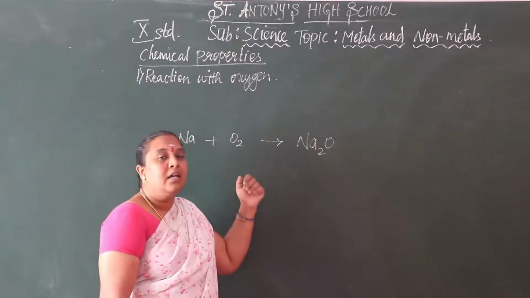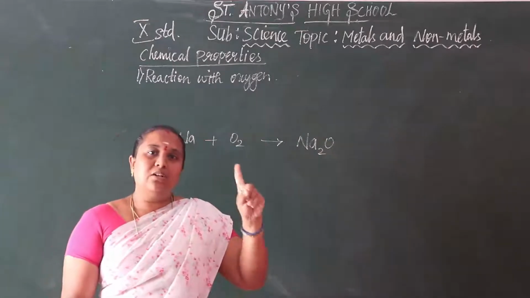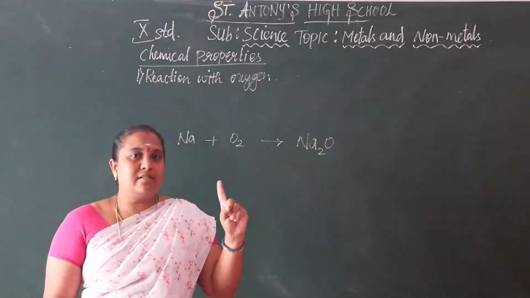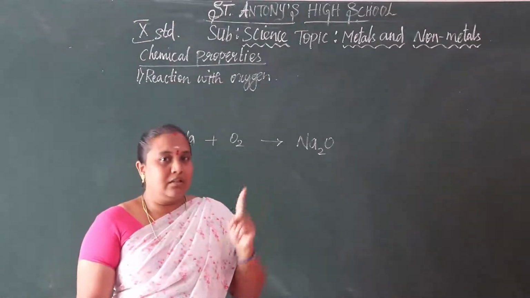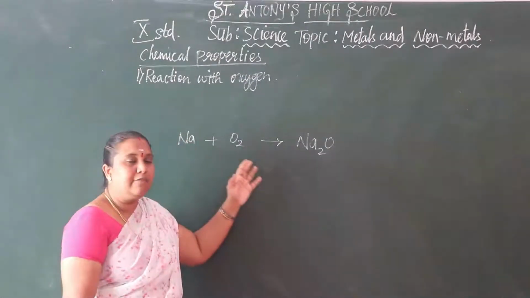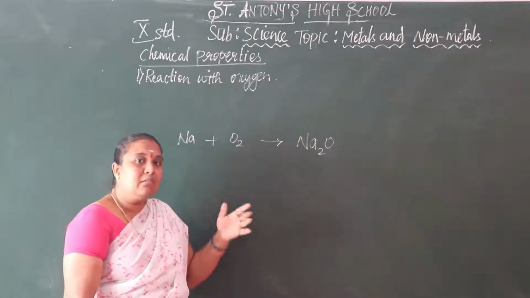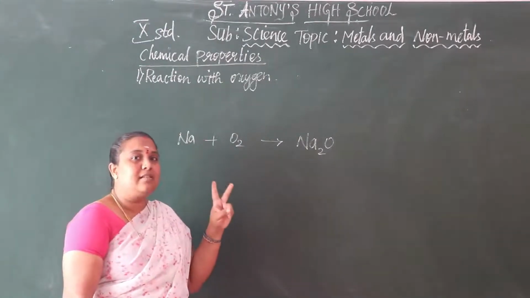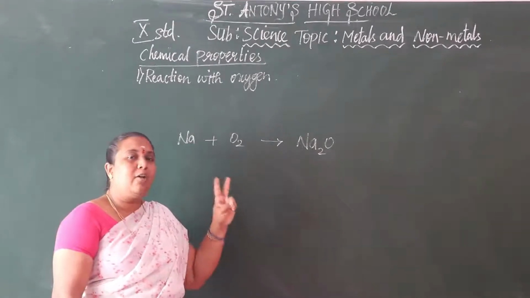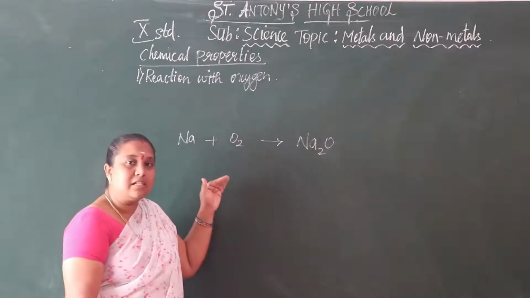Why? Because we are in the third lesson of chemistry. In the first lesson you have chemical reactions and equations, where you learn the symbols and molecular formulas of elements and compounds. Then in the second lesson, acids, bases and salts, we also have a number of equations. Then we have metals and non-metals.